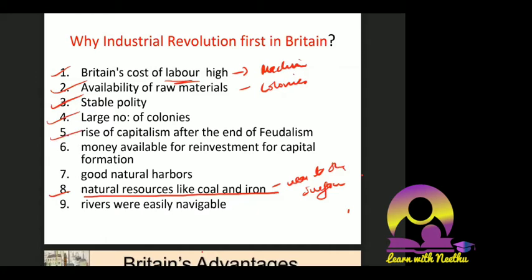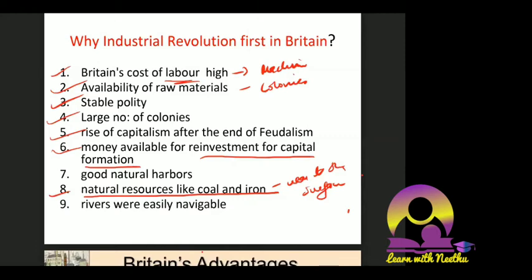Then, rise of capitalism after the end of feudalism. After feudalism, the guild system came. After the guild system, capitalism came. That means individual profit was taken care of. Individuals started making businesses, and more profit-oriented work happened. So capitalism also favored the industrial revolution, and money was available for reinvestment, for capital formation, because a lot of profit was there. Whatever profit they made, they could reinvest.